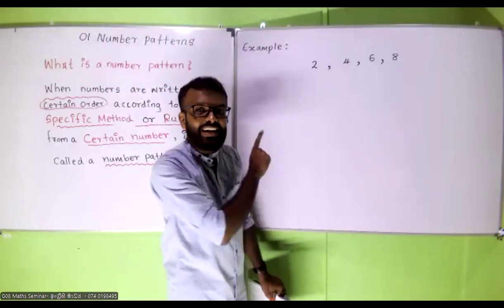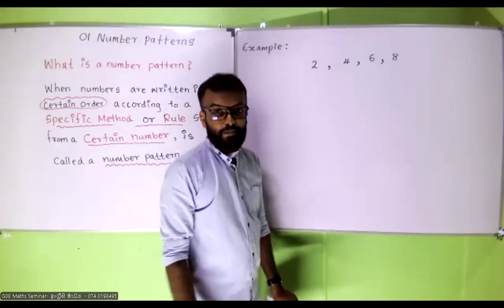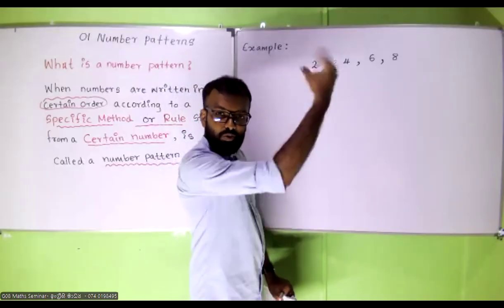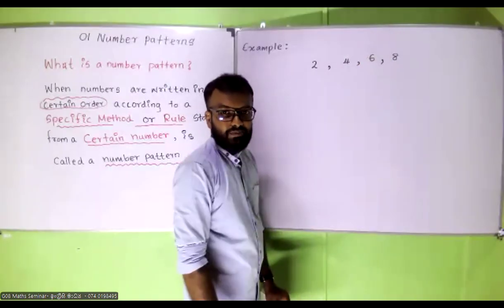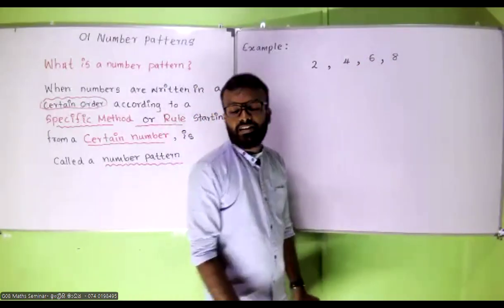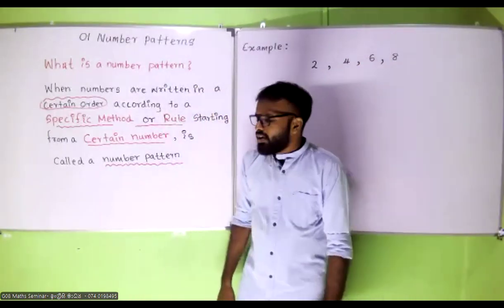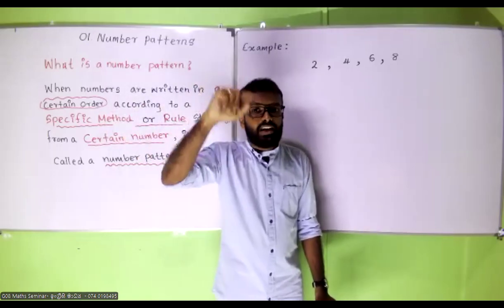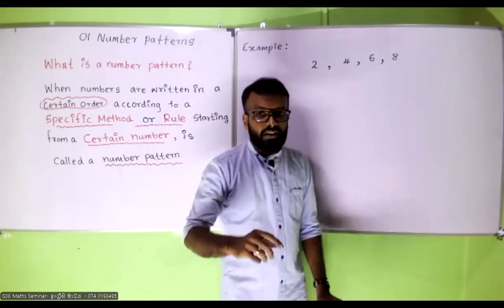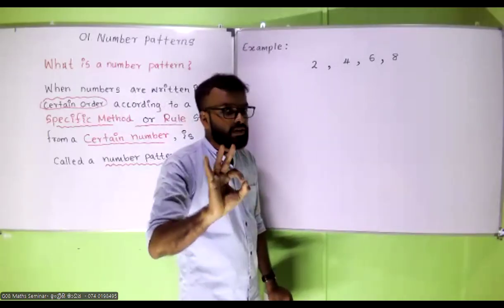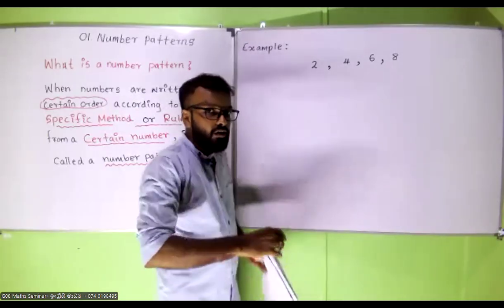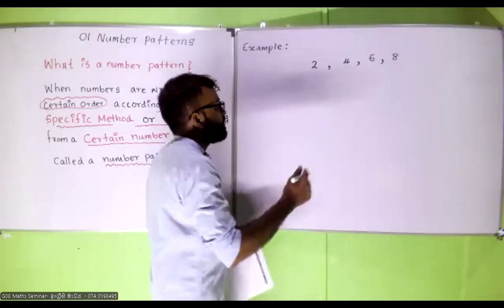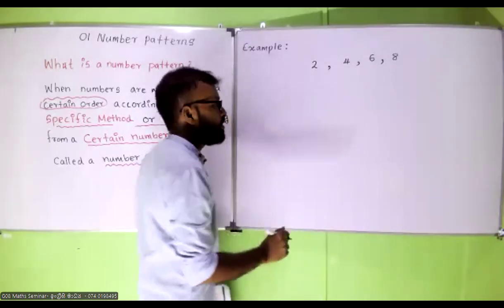So this number pattern is in ascending order. Smallest number to biggest number. Ascending order. Now, specific method. Now it is correct. There are several specific methods. Now I will show you one. Now look at the board.